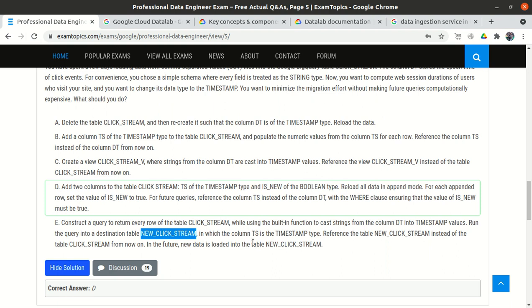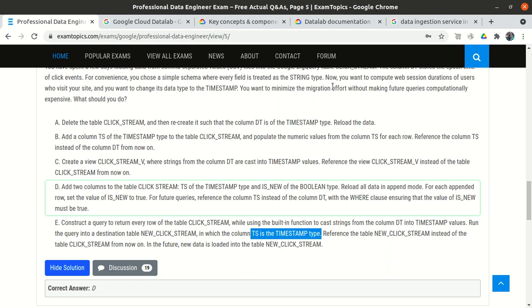So this will definitely work, because the migration takes only seconds. We are just creating a new table and loading the data from clickstream to new_clickstream, casting the data into timestamp while loading, and the new table has the timestamp type.